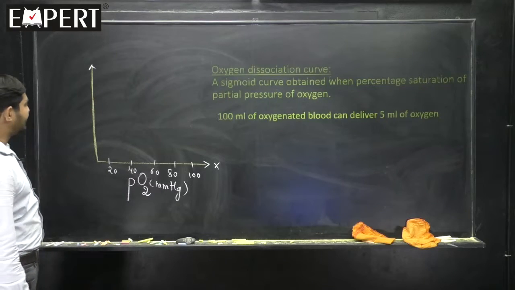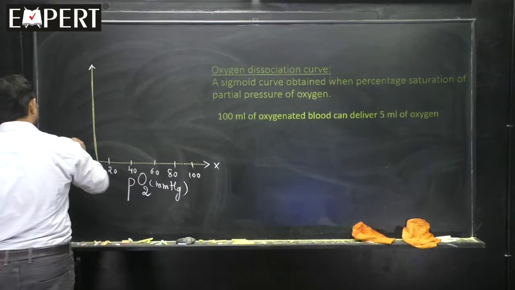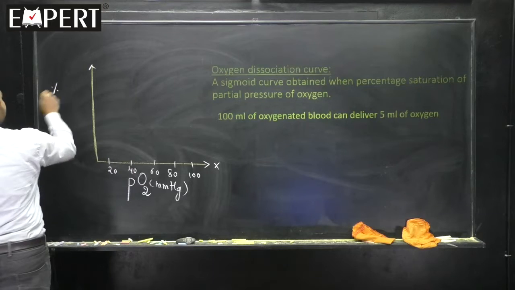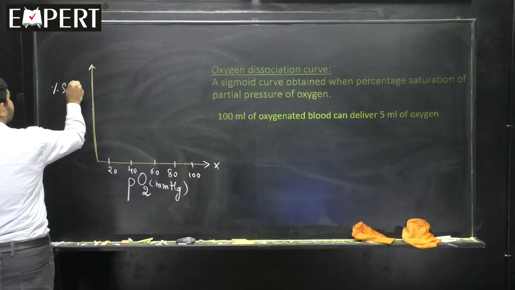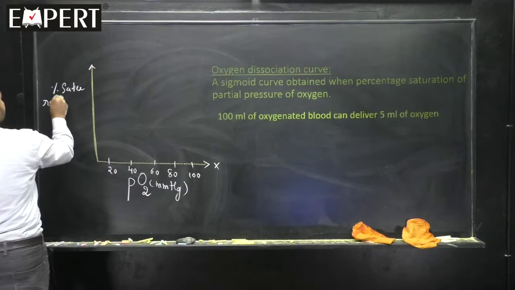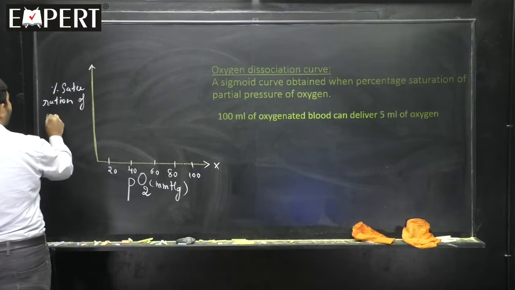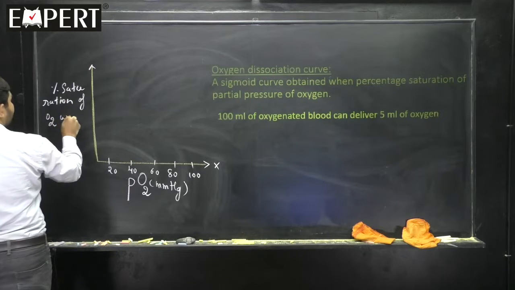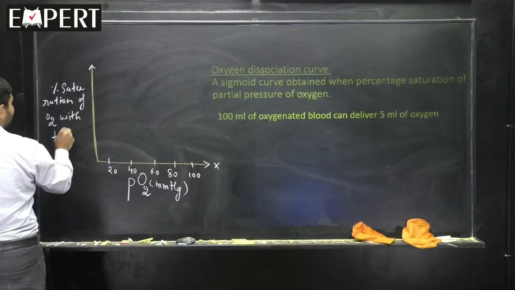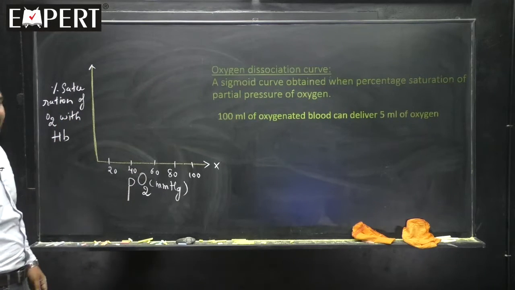What about here? Here we take the percentage saturation of oxygen with the Hb. What's Hb? Hemoglobin is taken in the y-axis.